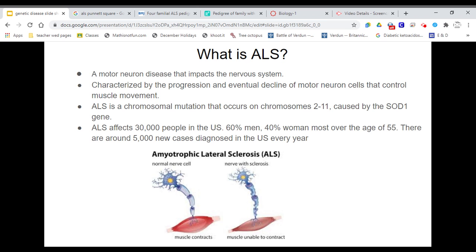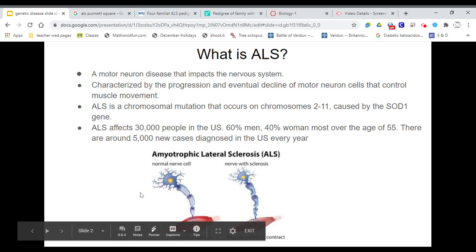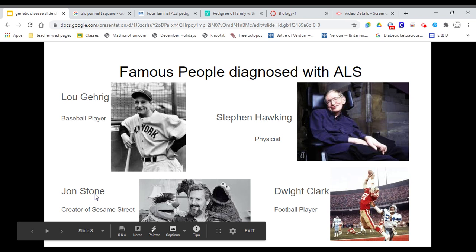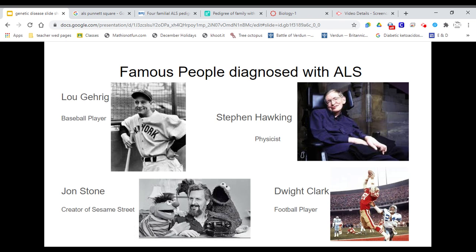ALS affects 30,000 people in the U.S. 60% are men, 40% are women, and most of them are over the age of 50. There are around 5,000 new cases diagnosed in the U.S. every year. Some famous people who were diagnosed with ALS are Lou Gehrig, and that's where the name comes from.